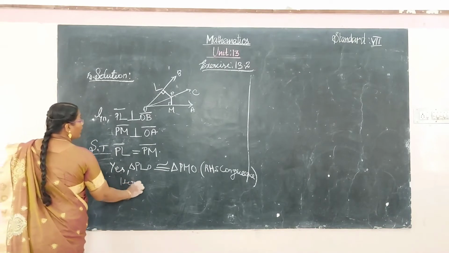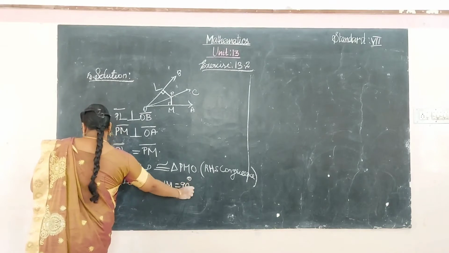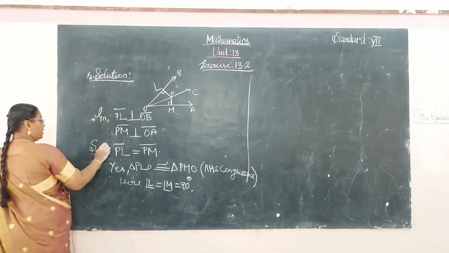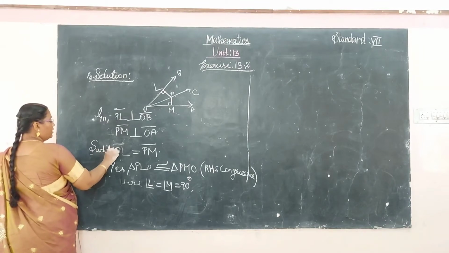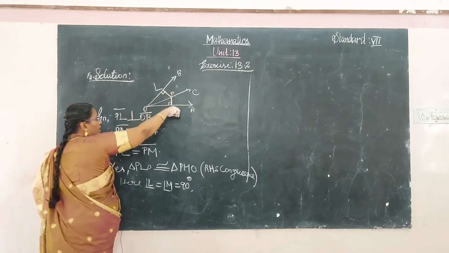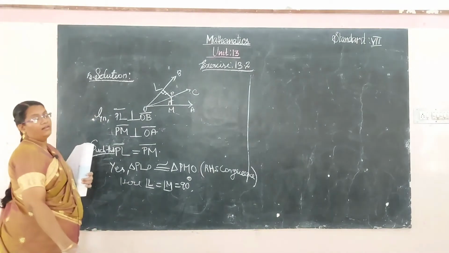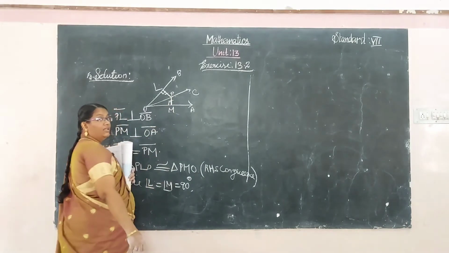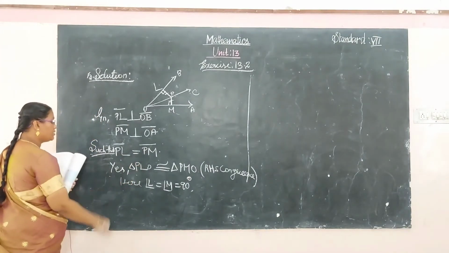Here angle L is equal to angle M is equal to 90 degrees. Such that, these are all given. PL is perpendicular, and the distances are equal, which is given. So the right angle, one common side and the side are equal, so RHS congruency is satisfied.